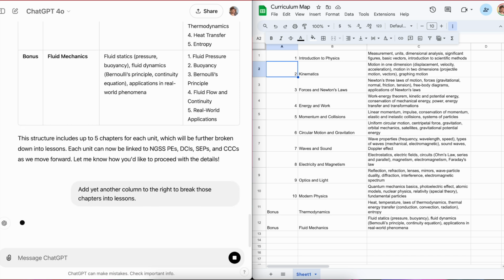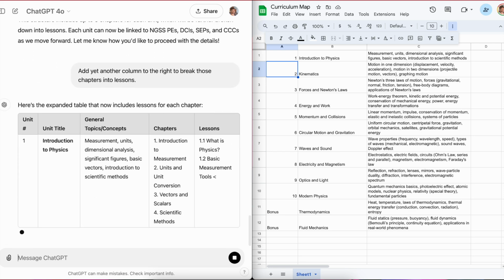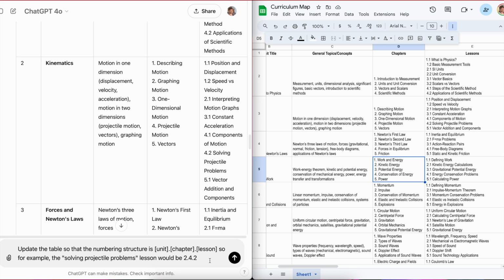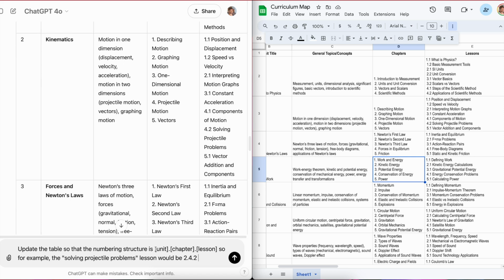Let's see what it says. So now it says units, unit title, chapters, lessons. We're building this table step by step. Don't be afraid to talk to it and ask it to update things. So I'm noticing that I think it would be better if the numbering system were like unit.chapter.lesson. So I'm saying, hey, update the table.